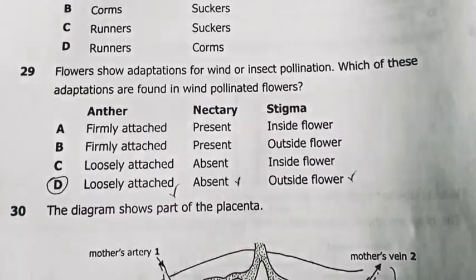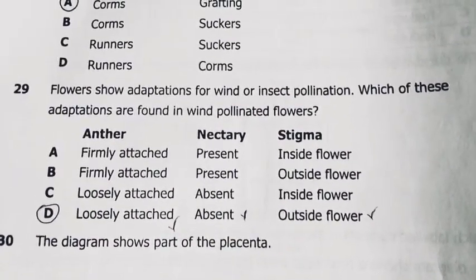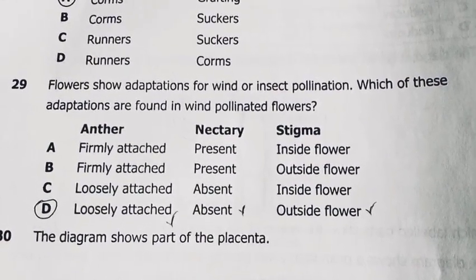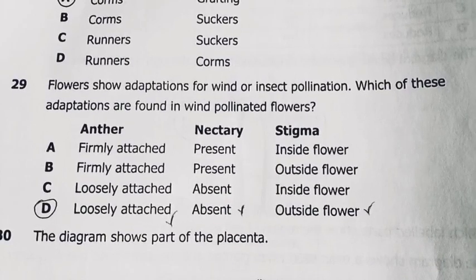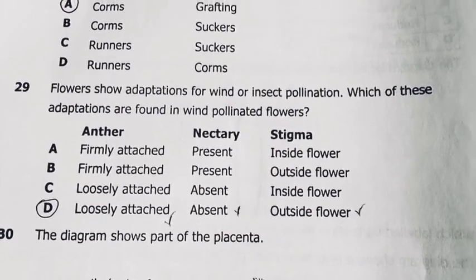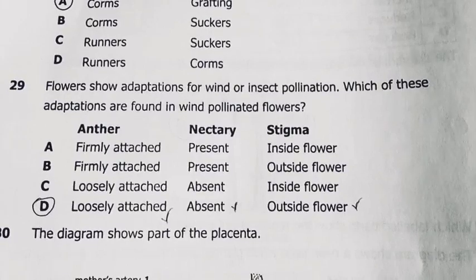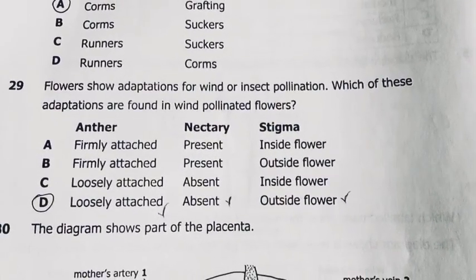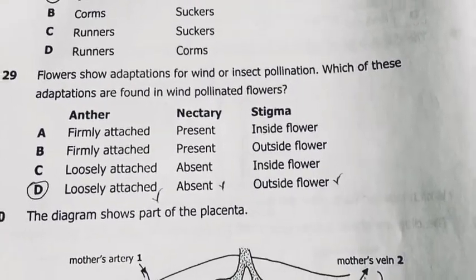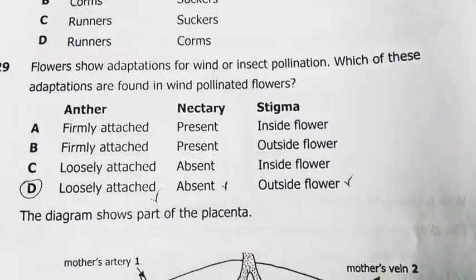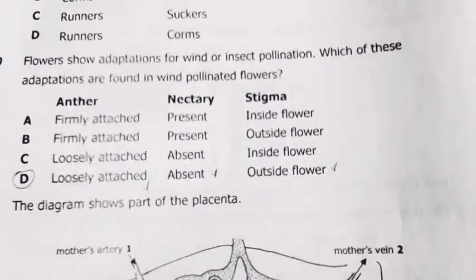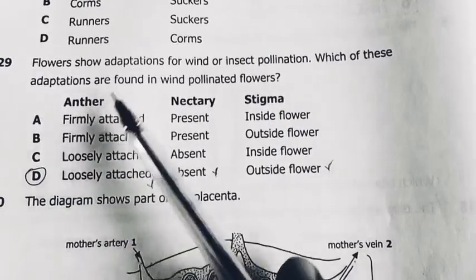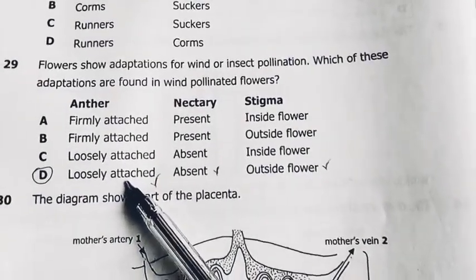29. Flowers show adaptations for wind or insect pollination. Which of these adaptations are found in wind pollinated flowers? An insect-pollinated flower will have nice looking petals with bright colors, nectar, a nice smell, and a very big stigma for the insect to land on. So my answer for the wind one is loosely attached, therefore pendulous.